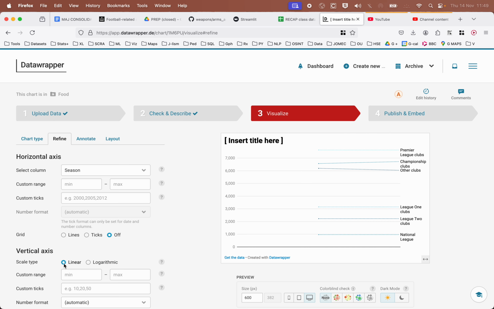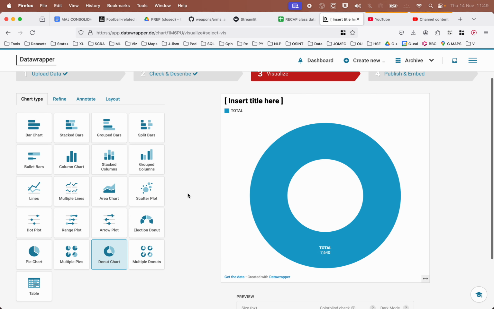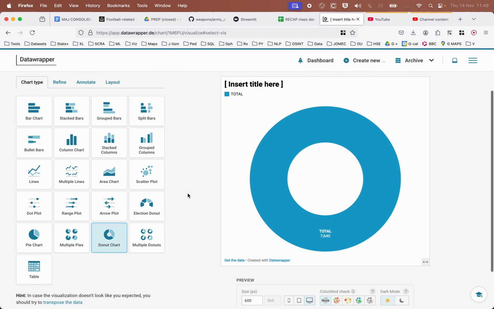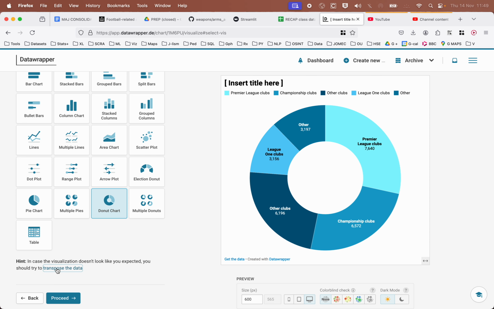What are we trying to make? Oh, we're trying to make a donut chart. That's right. So chart type. What happens if we ask for a donut chart? It hasn't understood it. It's giving us the total. One possibility is if we transpose the data. Yeah, it'll understand what it is we're trying to do. So that works quite well.